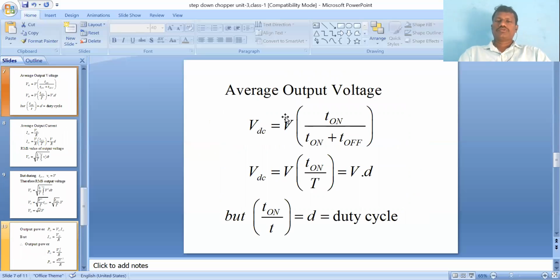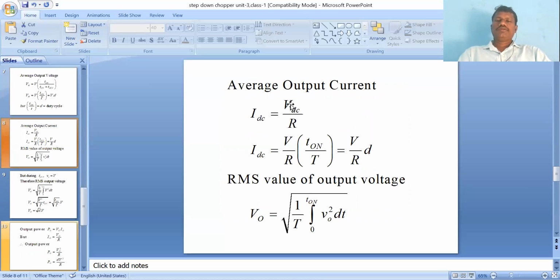And we calculate the average output voltage. Average output voltage V DC is equal to V into T on by T. We calculate the average output voltage during the conduction mode only, that is the T on period only. So T on by T on plus T off, where T on plus T off is called capital T. So that is equal to V into the ratio of T on by T, which is the duty cycle, alpha, or in some cases represented by the symbol D. So duty cycle is defined as the ratio of turn on period to the total time period, not small t, capital T.